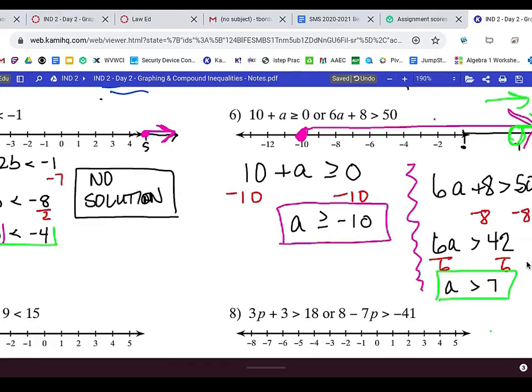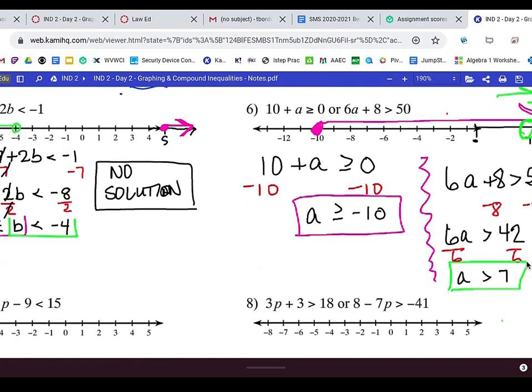Okay, the green does. So your solution is either the pink or the green. Well, the pink starts at negative 10 and goes up, and the green starts at 7 and goes up. So your solution would be really anything from negative 10 up. But since it's an or, there's no need to go back and shade anything darker, okay? You're good once you graph them both. Any question on that or? All right.